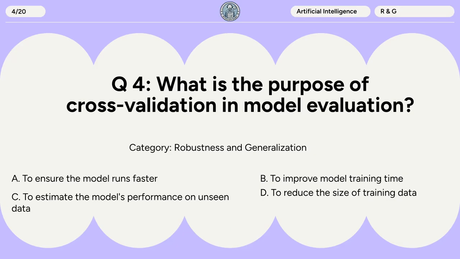Question 4. What is the purpose of cross-validation in model evaluation? A. To ensure the model runs faster. B. To improve model training time. C. To estimate the model's performance on unseen data. D. To reduce the size of training data.